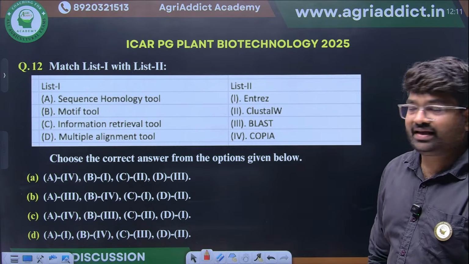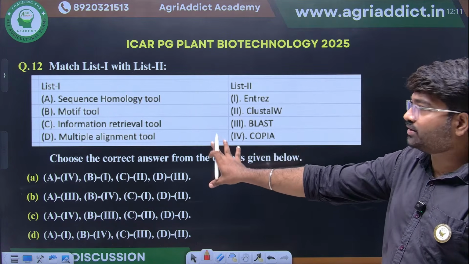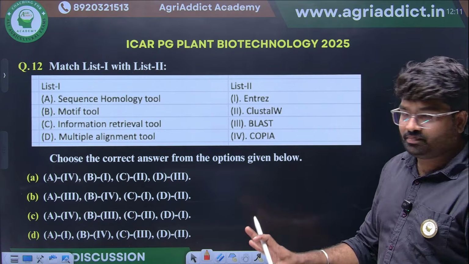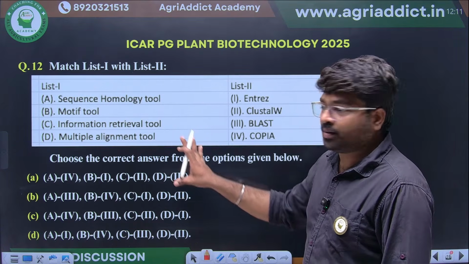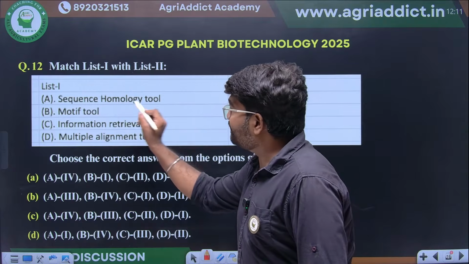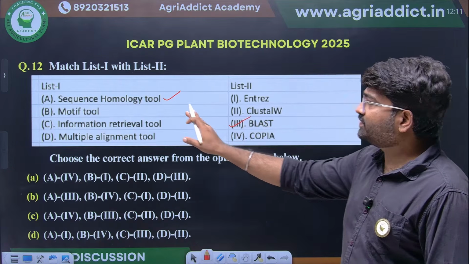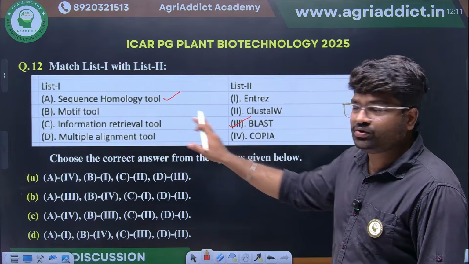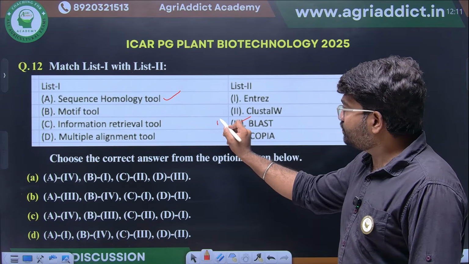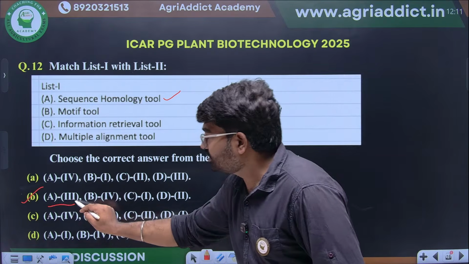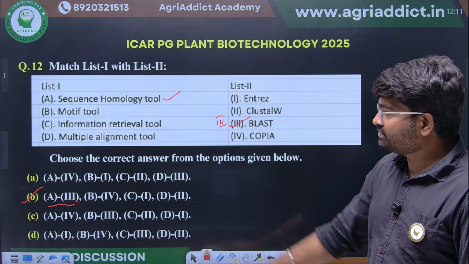Then they have given different bioinformatic tools along with their functions. See, simple thing. You have to match among these, all the things we know. Sequence homology tool. This is a very basic tool. BLAST we know. For sequence homology, we will use BLAST. So first one will come option 3. See here, only in option A is option 3. So this will be the right answer.